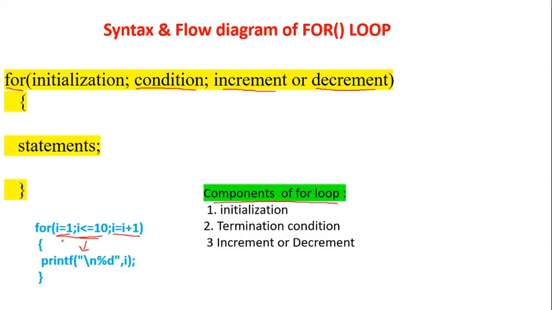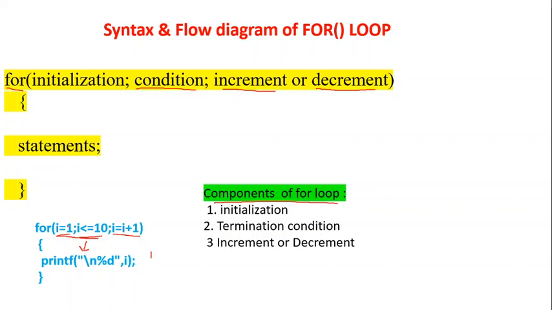First time I value is 1. It checks the condition. Yes, I value is 1, and 1 is less than or equal to 10, condition true. At the same time, even though physically I equal to I plus 1 is there, it is not executing the first time. It enters into the block. The printf statement will print the I value, that is 1.